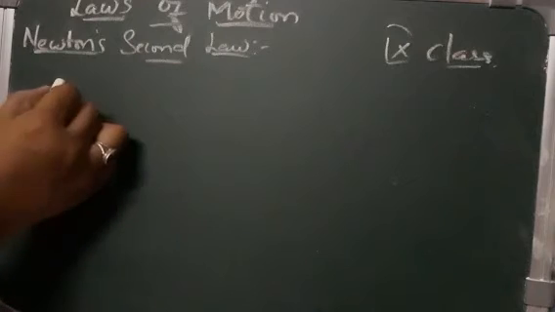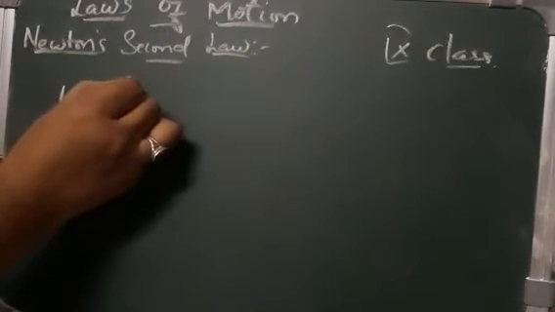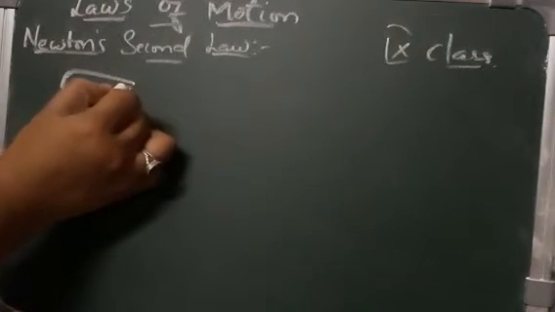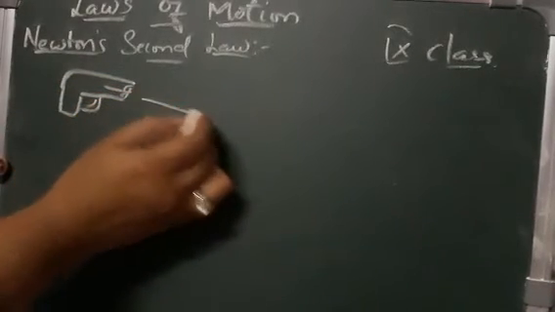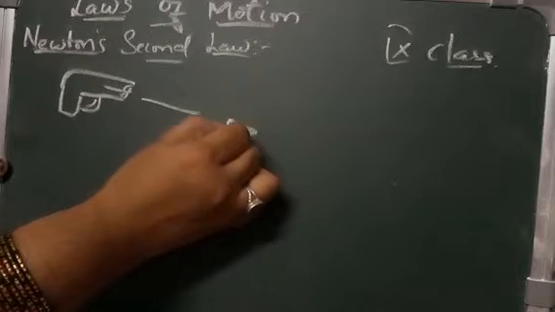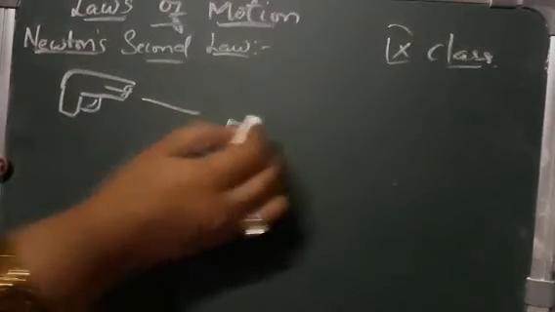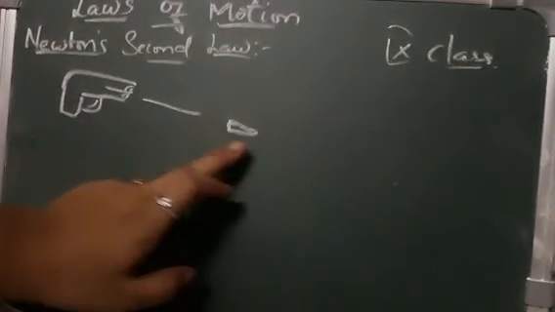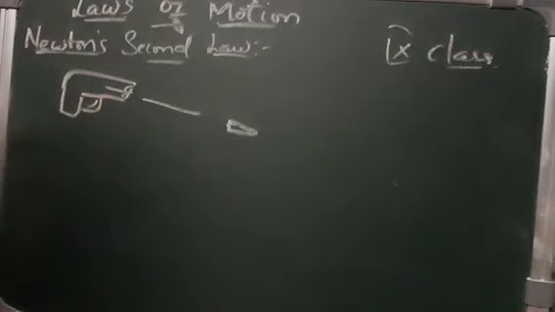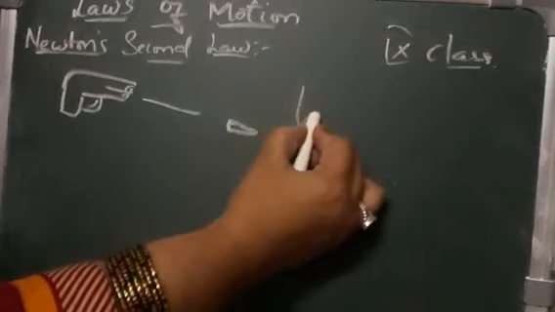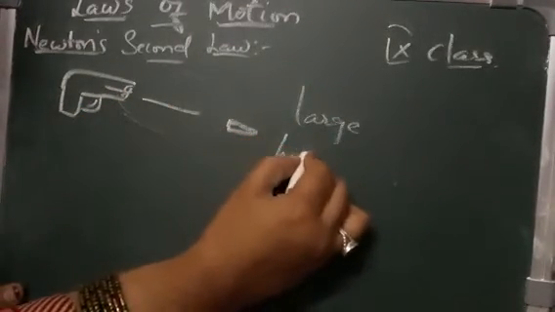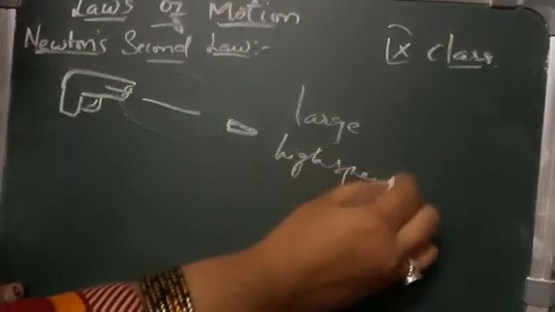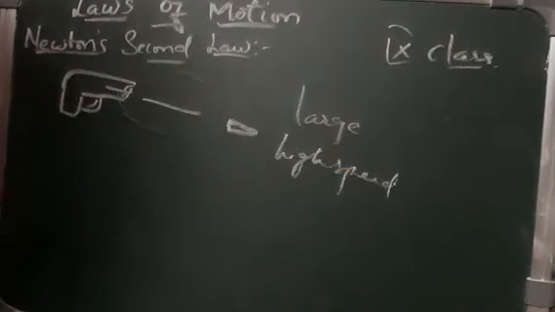We see a small bullet from the gun damages the wall only due to its high speed. When you see a bullet coming out of a gun, the damage we see is large. Why? Because of the high speed at which it is coming out from the gun.